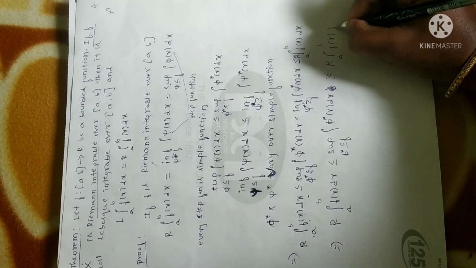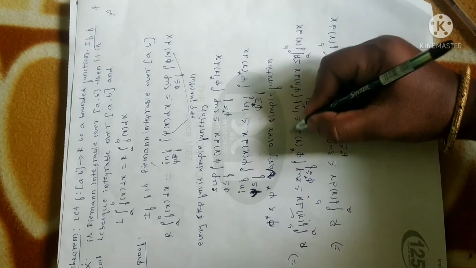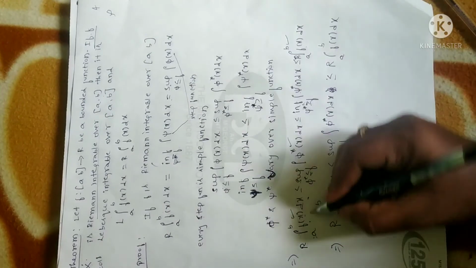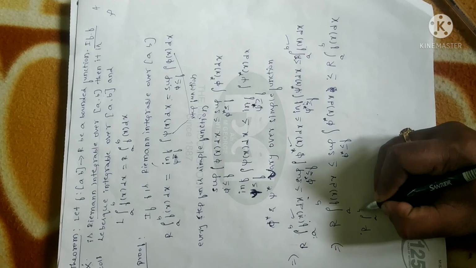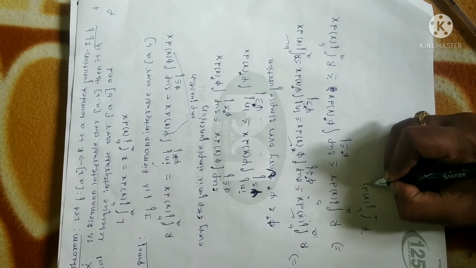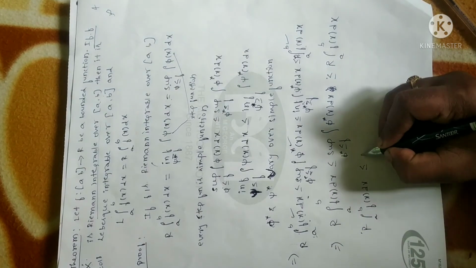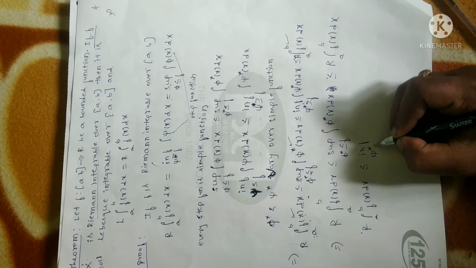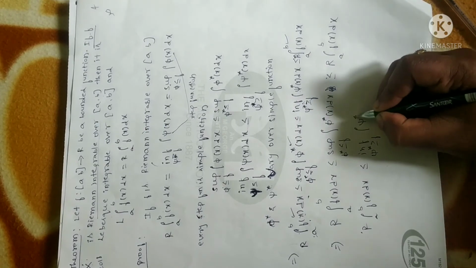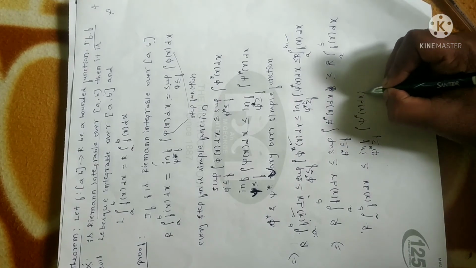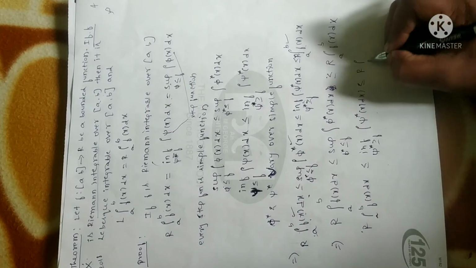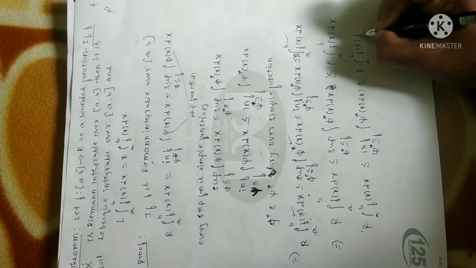What I'm going to do is split the statements. First I have considered these three terms. Next I can write the Riemann integral from a to b of f of x dx is less than or equal to the infimum over all psi star greater than or equal to f of psi star of x dx, which is less than or equal to the Riemann integral from a to b of f of x dx. I can write like this.